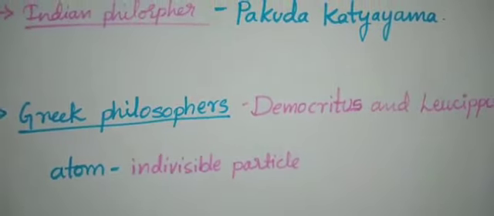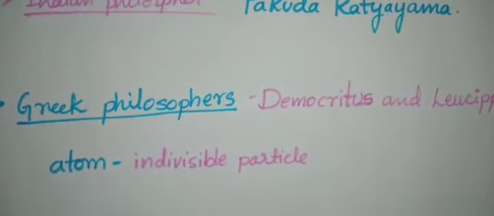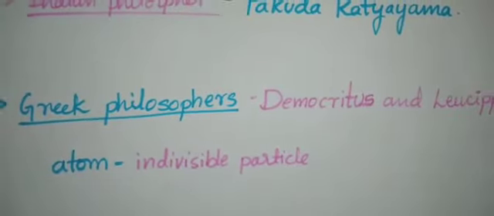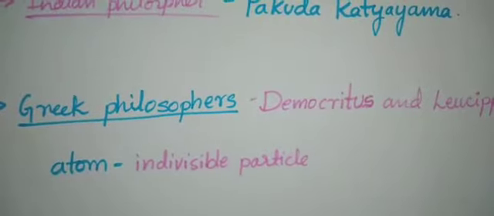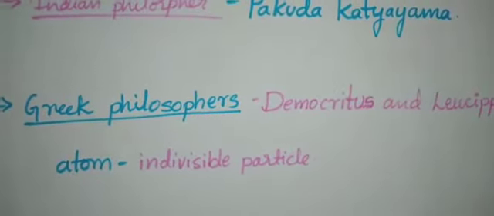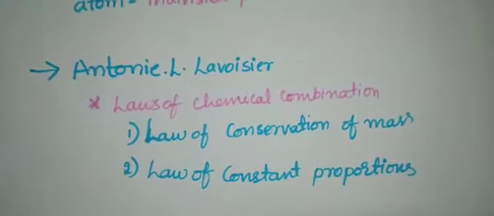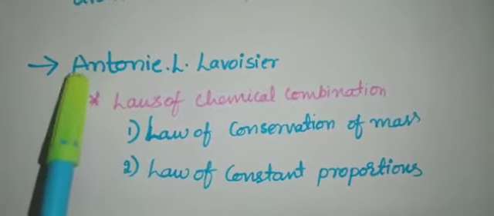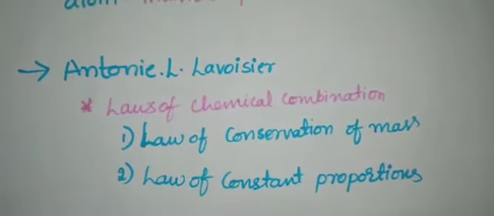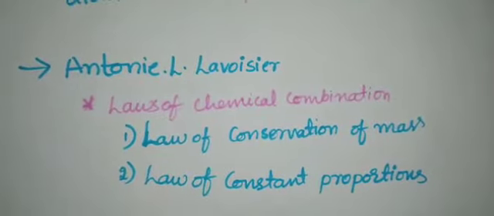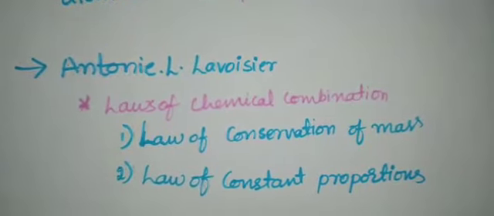By the end of the 18th century, scientists recognized the differences between elements and compounds, and naturally there was an interest in finding out how and why elements combine and what happens when they combine. So these doubts arose in the 18th century. Another scientist, Antoine L. Lavoisier, laid the foundation of chemical science by establishing two important laws of chemical combination.